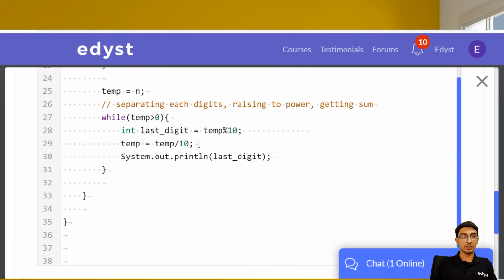So now what we need to do is, we need to raise 3, this is the last digit, right? We need to raise 3.